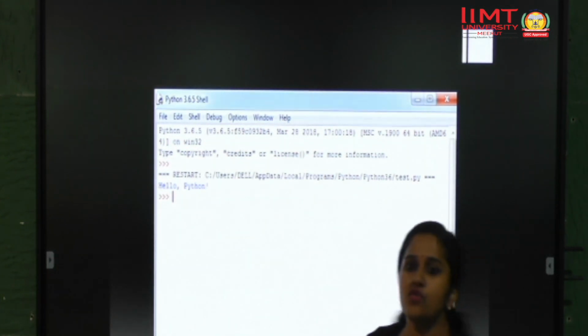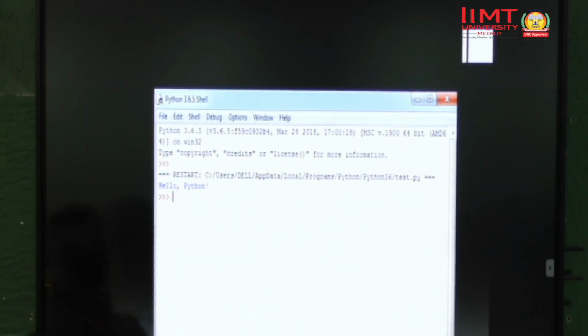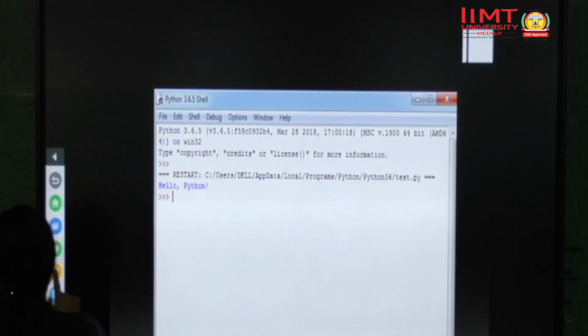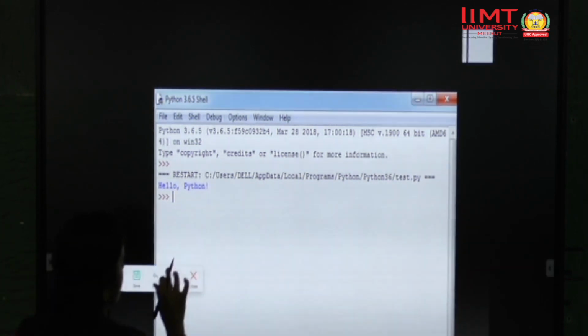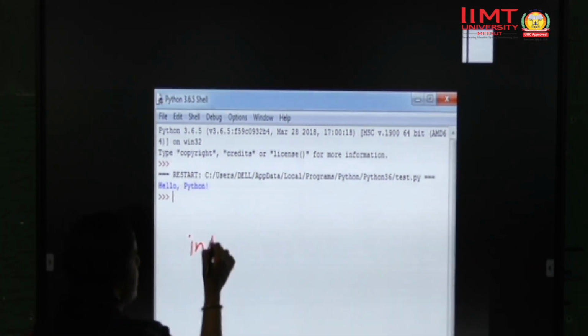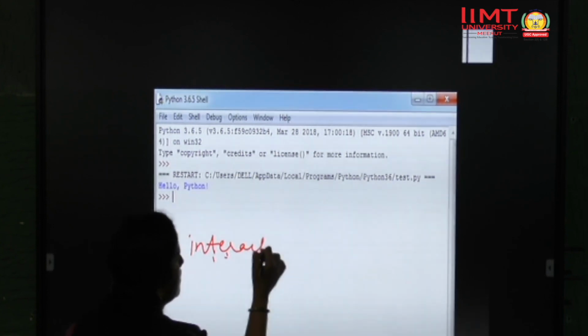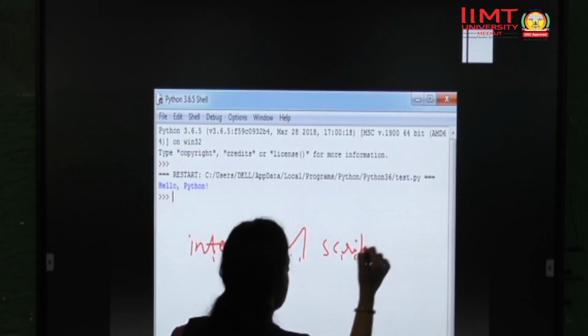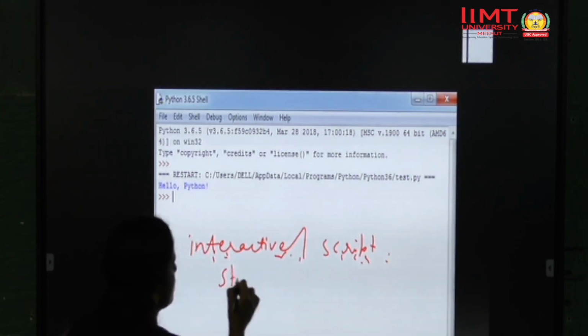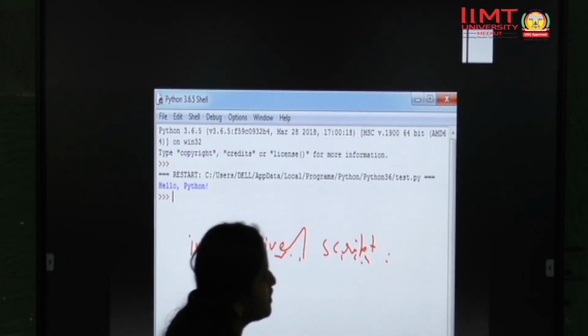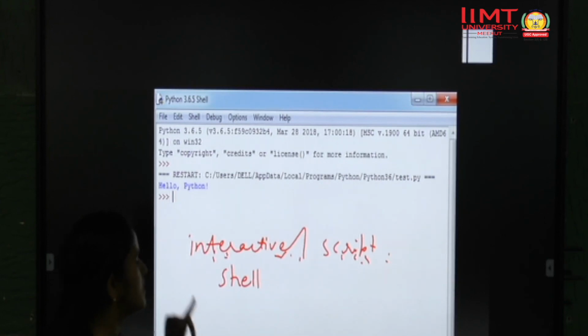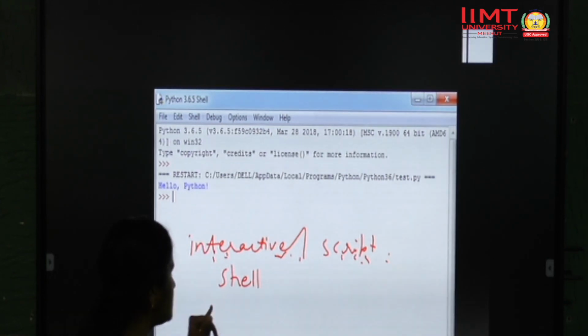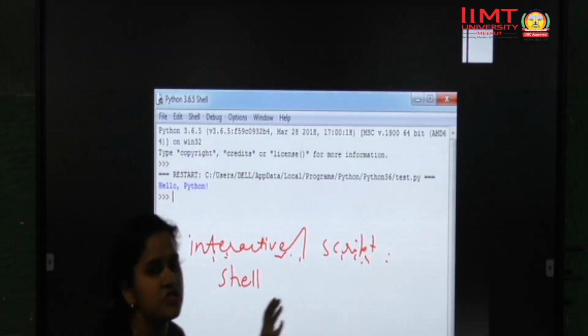So these are the two modes we have discussed, that is interactive mode and script mode, or you can say shell mode and script mode. Sometimes the question is asked, what is the difference between shell mode and script mode?